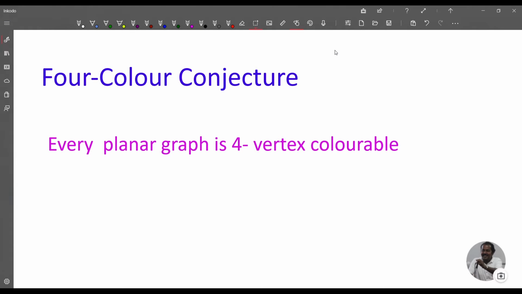Welcome to today's class on graph theory. Today we discuss the four-color conjecture. The four-color conjecture states that every planar graph is four-vertex colorable. The problem of deciding whether the four-color conjecture is true or false is called the four-color problem.